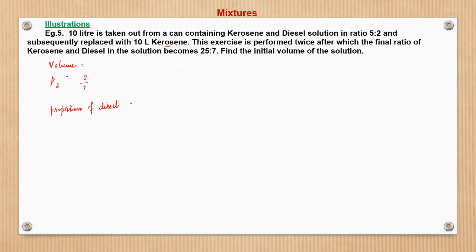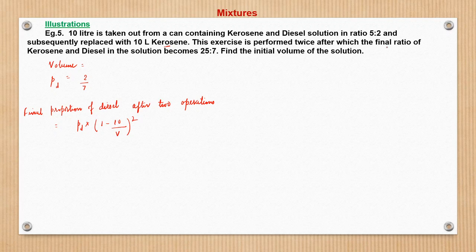The final proportion of diesel after two operations will be nothing but the initial proportion into (1 minus 10 upon V) raised to power 2. This will be using the formula.